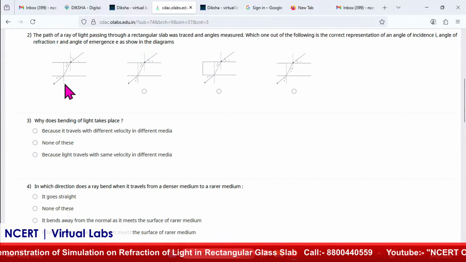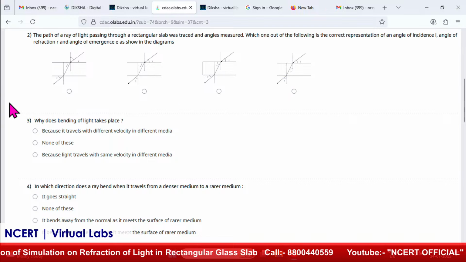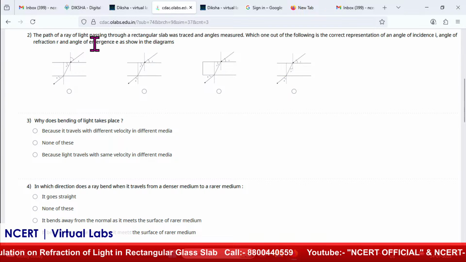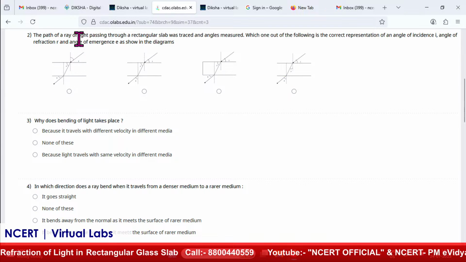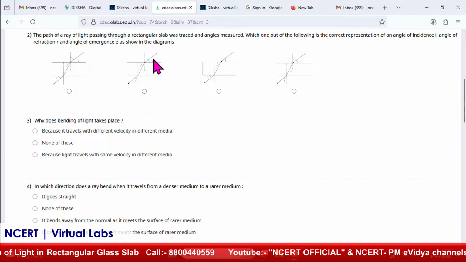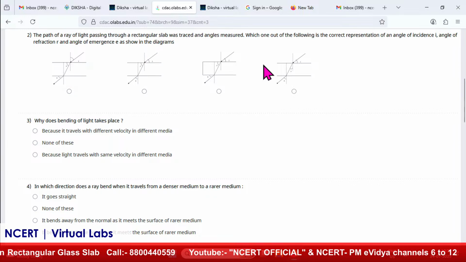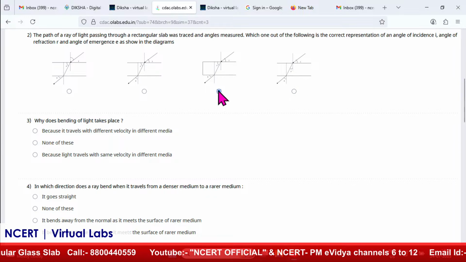So, different diagrams are given over here. We have to choose the path of the ray diagram, which one is correct, the tracing of this. So we have to see which one is correct. I am randomly putting this one.